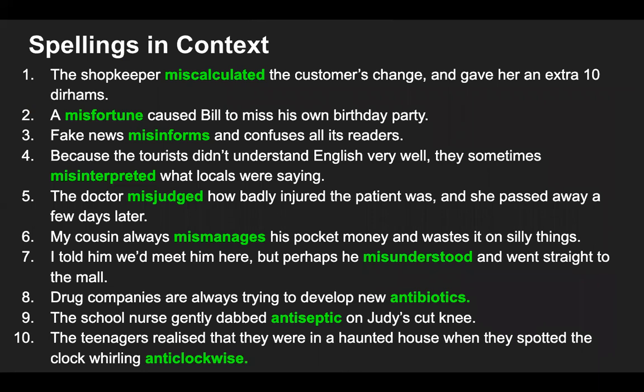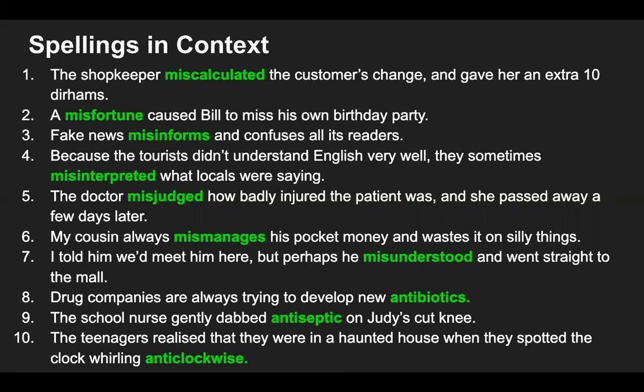Here's some examples of spellings used in sample sentences. The shopkeeper miscalculated the customer's change and gave her an extra 10 dirhams. I wonder, has that ever happened to you? And do you tell the shopkeeper or do you keep it for yourself? A misfortune caused Bill to miss his own birthday party. Fake news misinforms and confuses all its readers.